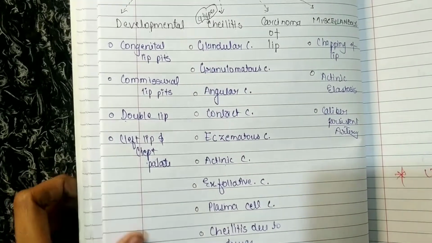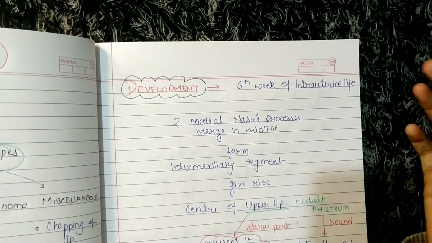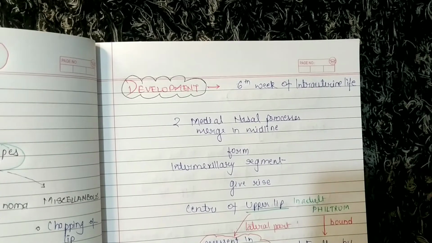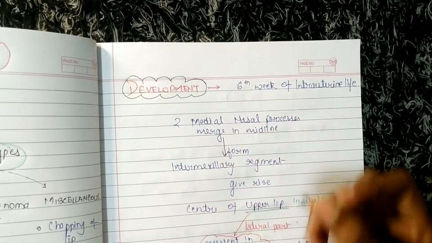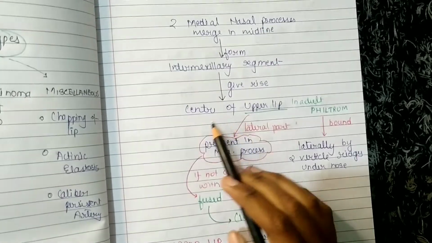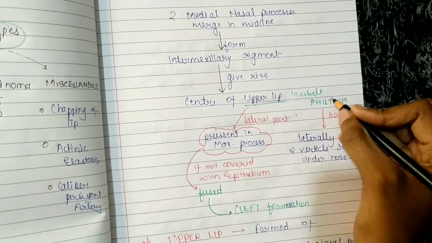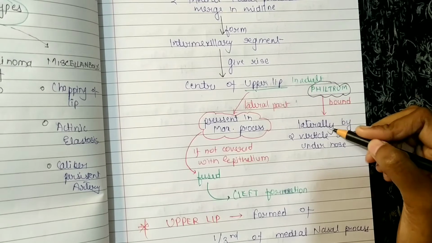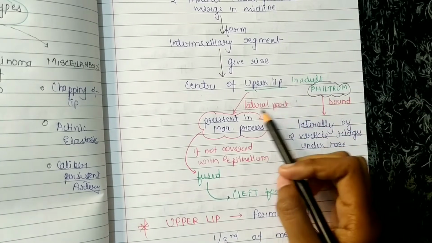Coming to the development of the lip. Development of lip basically starts on the 6th week of intrauterine life. Two medial nasal processes merge in the midline, then form the intermaxillary segment, which will give rise to the center of the upper lip. In adults this is called the philtrum. The philtrum is bound laterally by two vertical ridges under the nose.